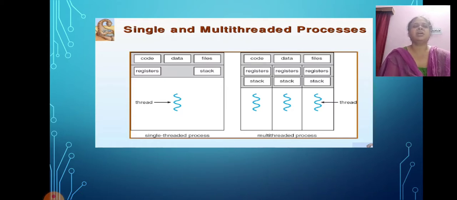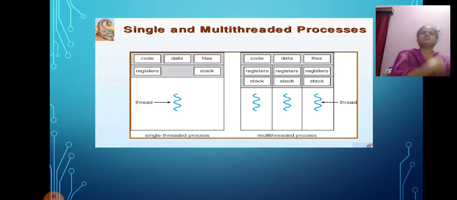Third is effective utilization of multiprocessor systems. If we have multiple threads in a single process, then we can schedule multiple threads on multiple processors. This will make process execution faster.